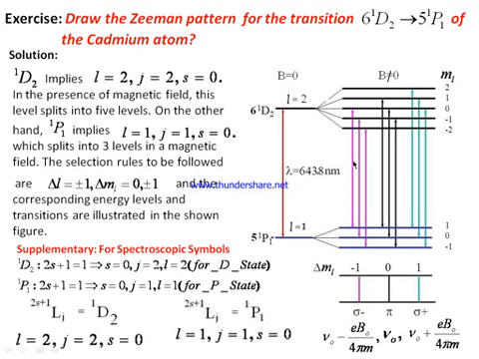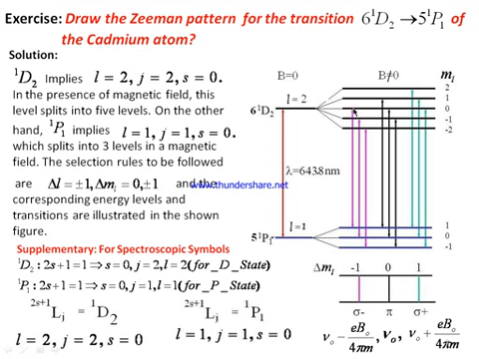Now let us see these red lines. This is for Mj minus 2. So this transition is from Mj value minus 2 to minus 1. That means minus 2 minus of minus 1 is equal to minus 1. That obeys the selection rules, which means this transition is allowed. Second one, Mj is equal to minus 1, and this goes to Mj 0. Minus 1 minus 0, delta Mj is equal to minus 1. That also follows the selection rules, so this transition is also allowed.